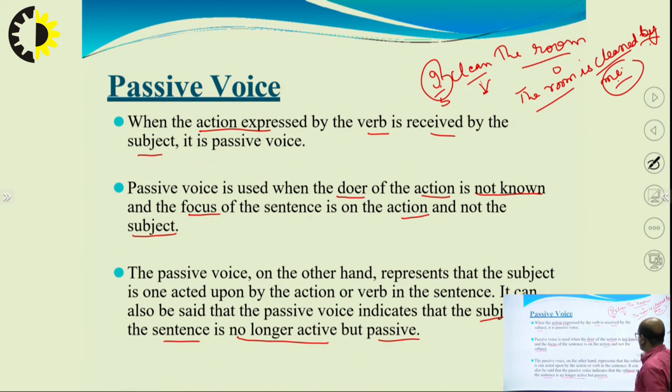So, that is how we can conclude that the subject is no longer active but passive.